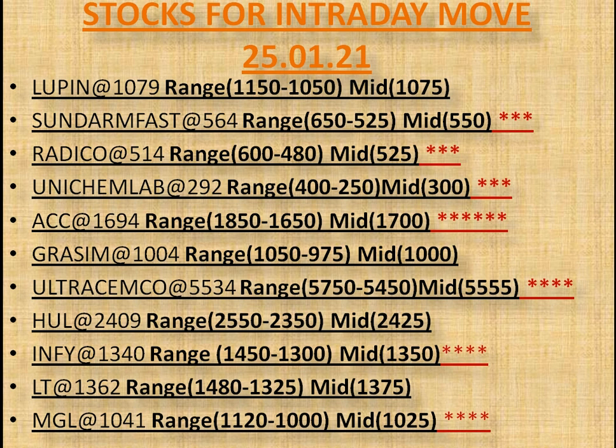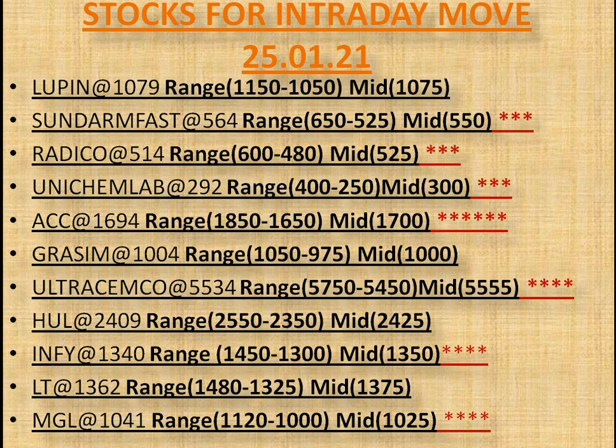Hindustan Unilever, that LTP is 2409. Infosys, that LTP is 1340. L&T, that LTP is 1362. MGL, that LTP is 1041. MGL looks very attractive for me.